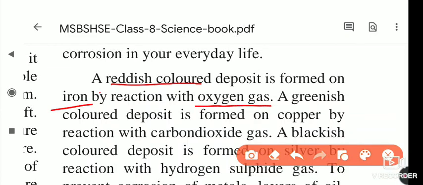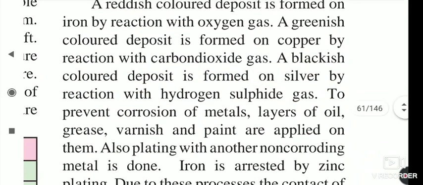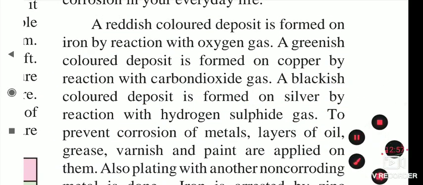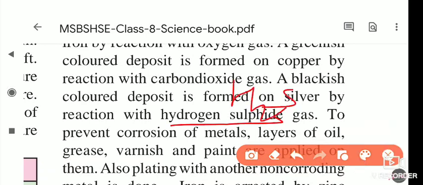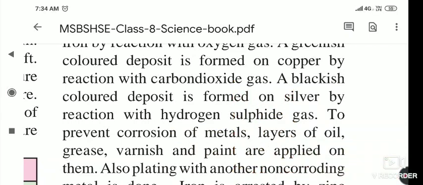A greenish deposit is formed on copper by reaction with carbon dioxide gas. The copper reacts with carbon dioxide gas and forms a green layer. Iron reacts with oxygen and forms a reddish layer. A blackish deposit is formed on silver by reaction with hydrogen sulfide, H2S. When silver reacts with hydrogen sulfide, it forms a black layer on the silver.